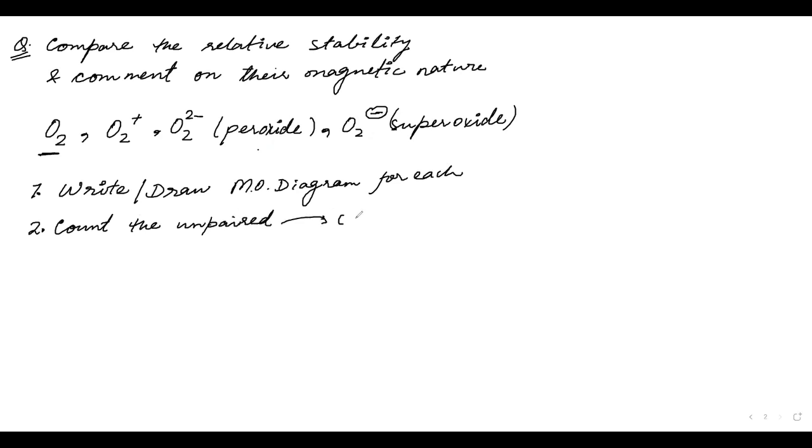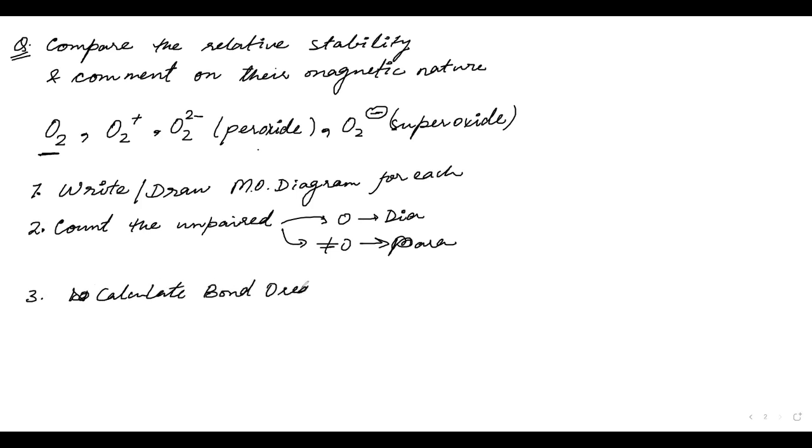If you get 0, then it is diamagnetic. If you get not equal to 0, then that will be para. The third point is bond order. Calculate bond order. BO high, stability high.